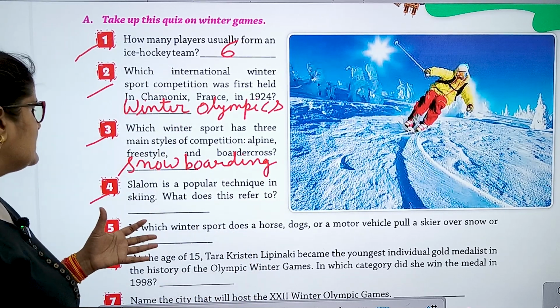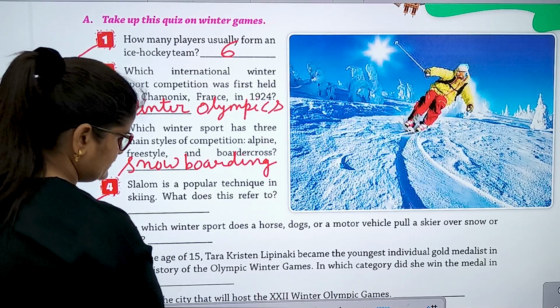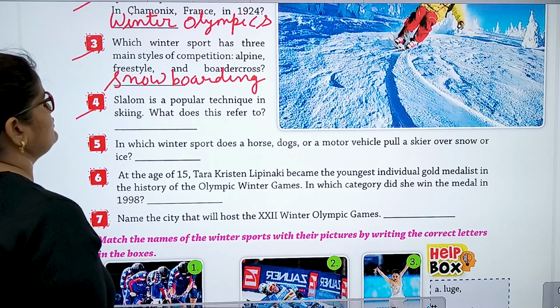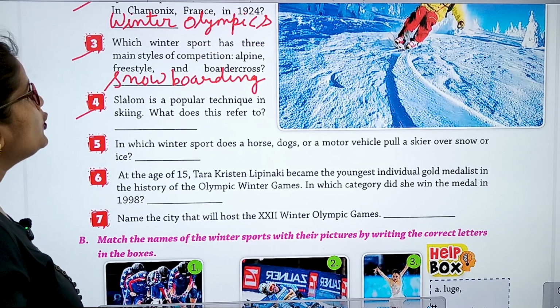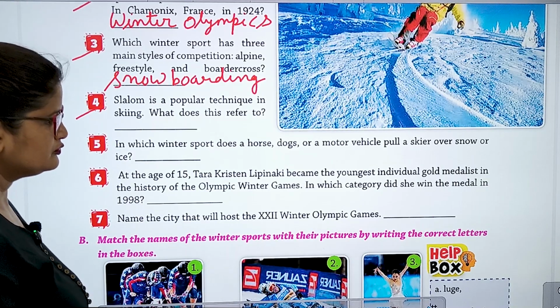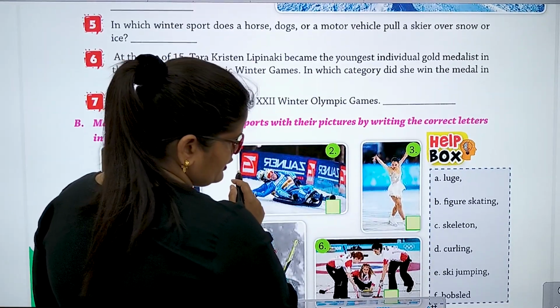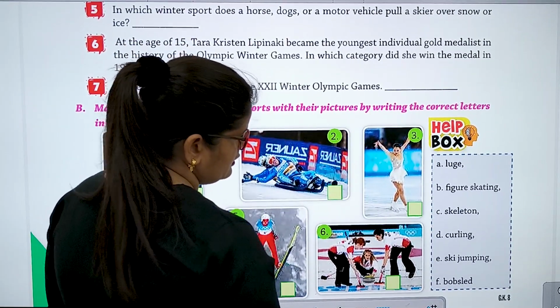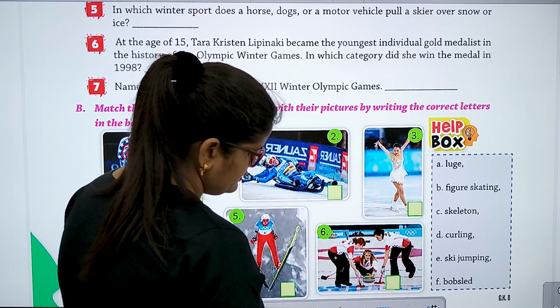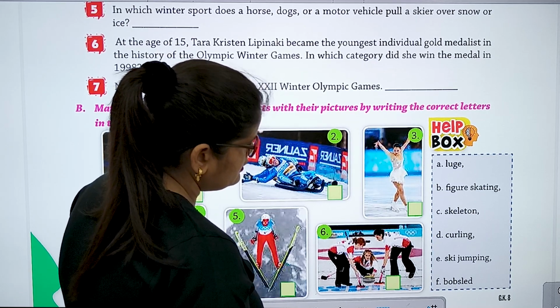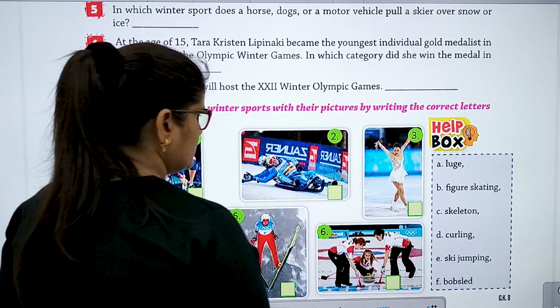Number 4. Slalom is a popular technique in skiing. So what does this refer to? Ski jumping, curling.